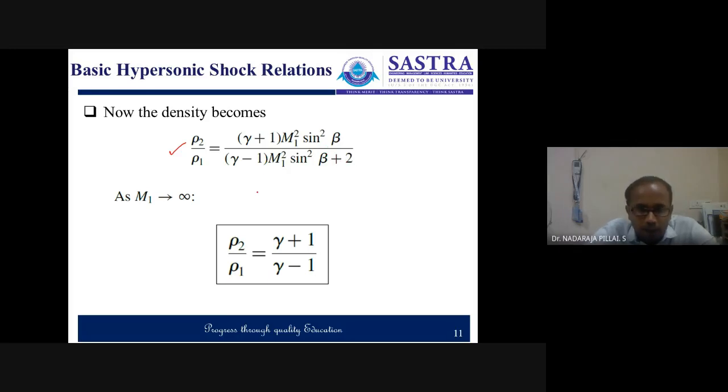When we consider M1 tends to infinity, the 2 becomes very small when compared to M1 square sin square beta. Then the M1 square sin square beta cancels, and we get rho 2 by rho 1 is equal to gamma plus 1 by gamma minus 1.